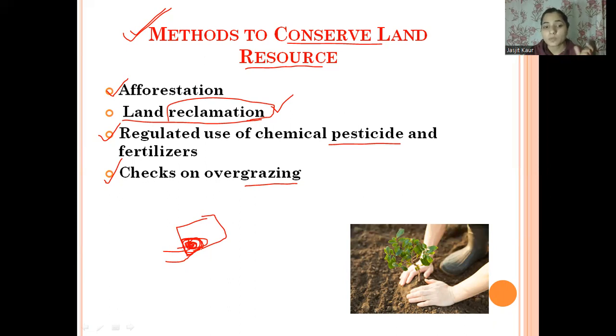So we need to keep a check on overgrazing, and stop herders from overgrazing their animals, so that the land remains fertile and good, and in future we can use it for different purposes and for agriculture also.